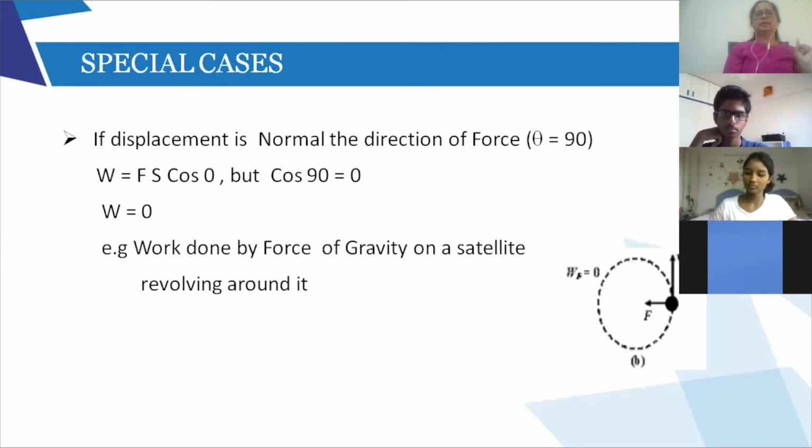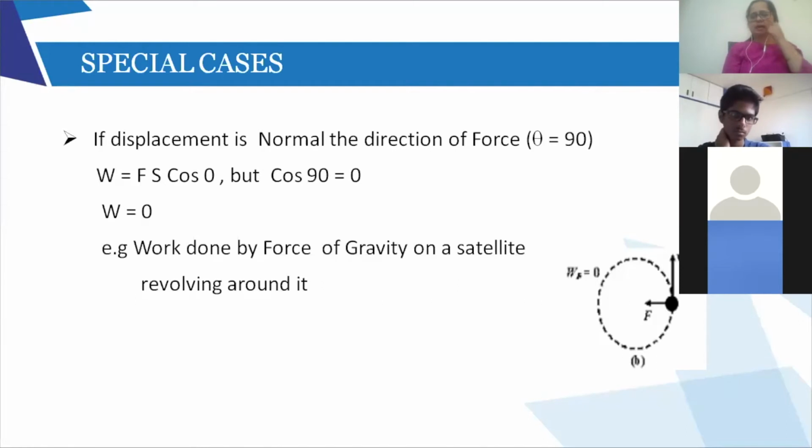So when do we say that the work done is 0? We will say work done is 0 in two cases. First case, the direction of force and the direction of displacement are perpendicular to each other. Then we will say work done is 0, and that is the work done by the force of gravity on the satellite. Give this example if you are asked. You can just draw the diagram: draw a circle, draw the force. This we have discussed even in 8th standard. Draw the force towards the center and the direction of the satellite as perpendicular.